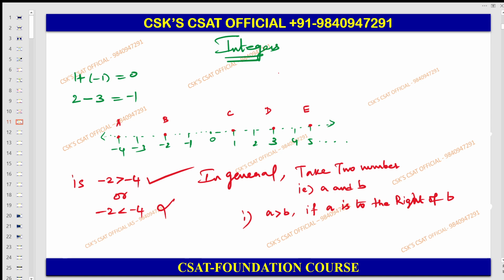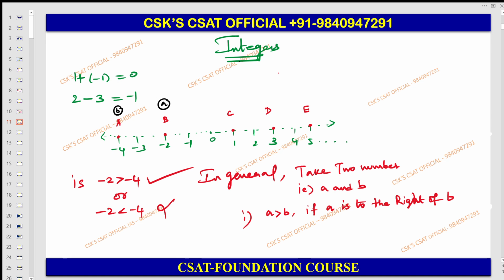Minus 2 here, so let us apply it here. This is nothing but A, this is nothing but B. Now you can see clearly, A is to the right of B.